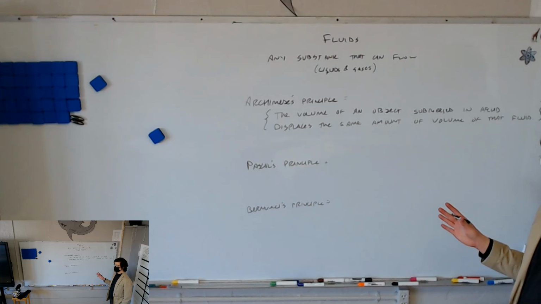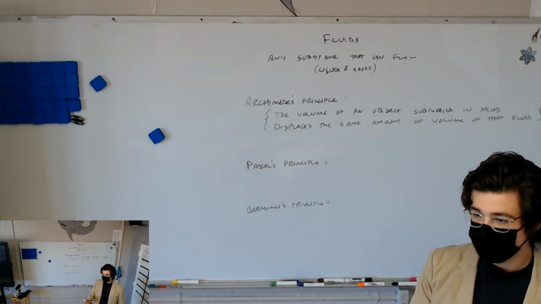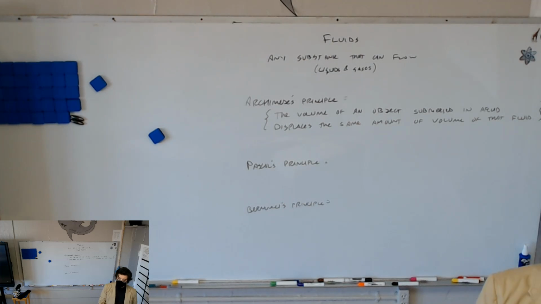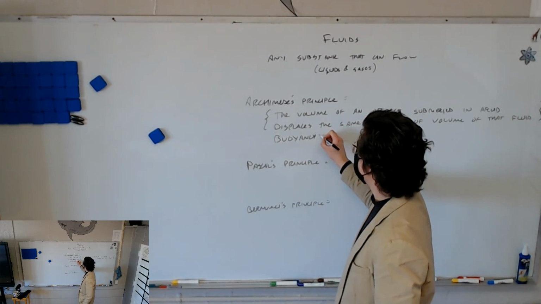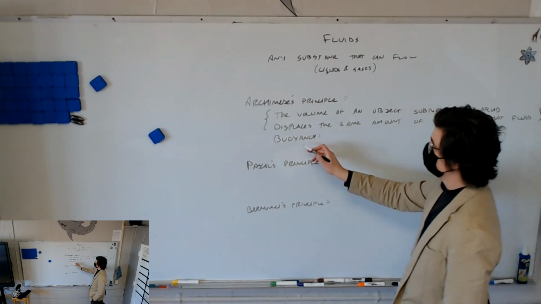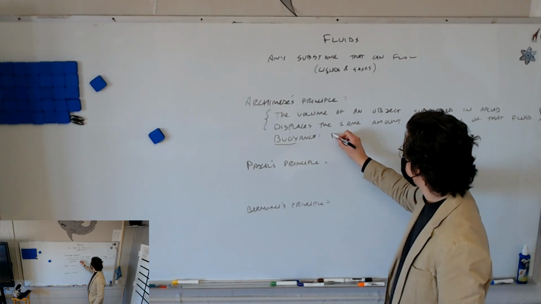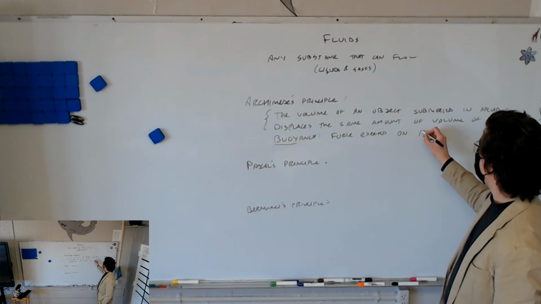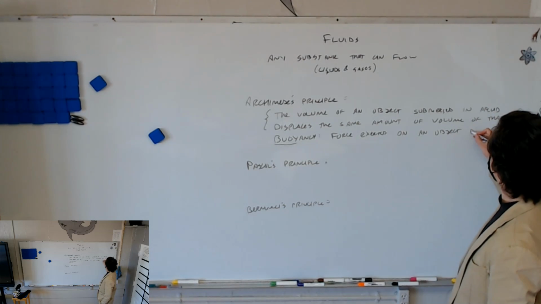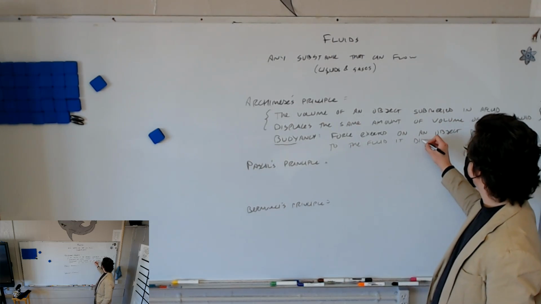What makes this kind of interesting is that if the mass of that object is less than the mass of the water it displaces, a force is exerted on it, and we call this buoyancy. So let's write that down. Buoyancy. You might have heard of, for instance, a buoy, just this word, right? You might have heard of the word buoyancy. But this is a force exerted on an object due to the fluid it displaces.